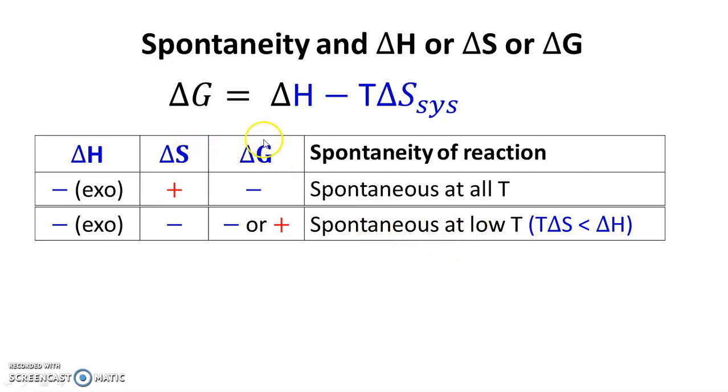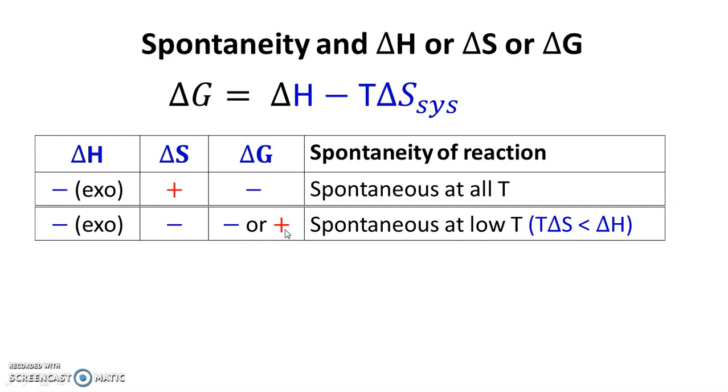Always you keep in mind, whenever delta G is negative, system is spontaneous.